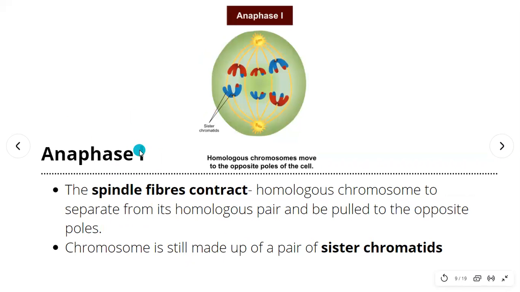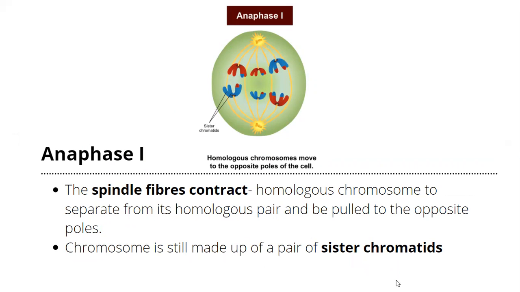So next, we're going to talk about Anaphase 1. In Anaphase 1, the spindle fibers, which are these yellow lines here, are going to contract and shorten, and they're going to bring the homologous chromosomes to the poles, pulling them to the opposite poles. And an important keyword here: the chromosome is still made up of a pair of sister chromatids, which is different from mitosis, where the sister chromatids are pulled apart at the centromere.